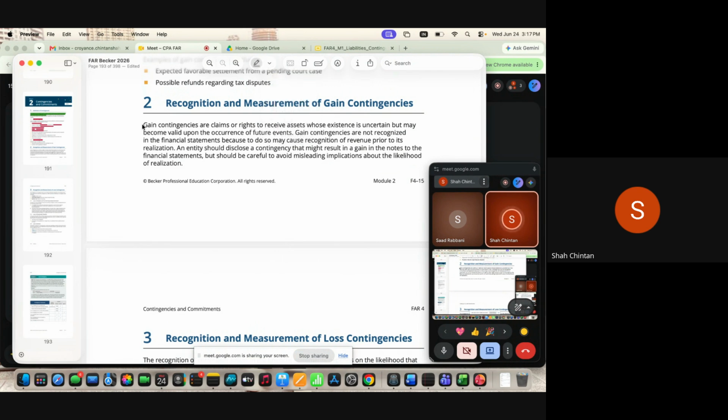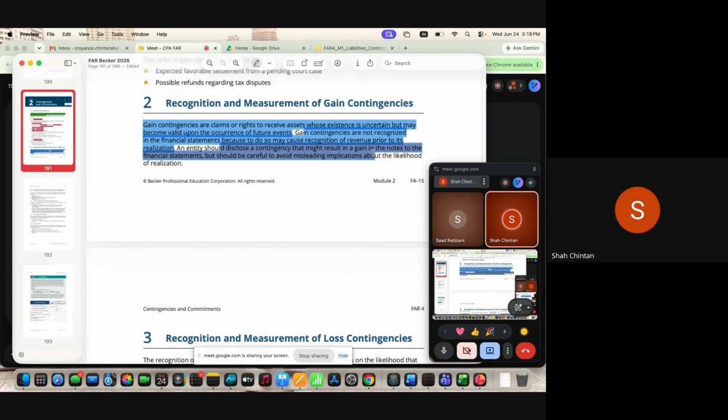Let's go through it again. Gain contingencies are those claims where you have a right to receive an asset whose existence is uncertain, but it may become valid upon the occurrence of future events. Gain contingencies are not recorded in the financial statements because to do so may result in the recognition of revenue prior to its realization. An entity should disclose the contingencies that might result in a gain in the notes to the financial statements, but you have to be careful that you are not misleading the readers of the financial statements.